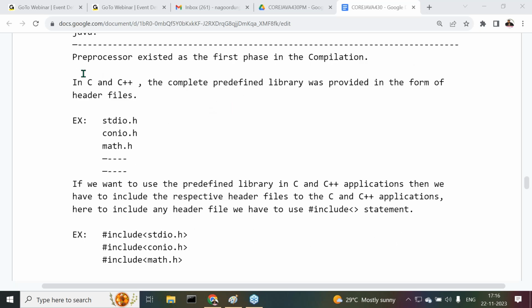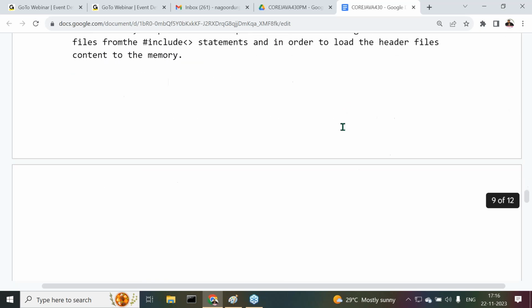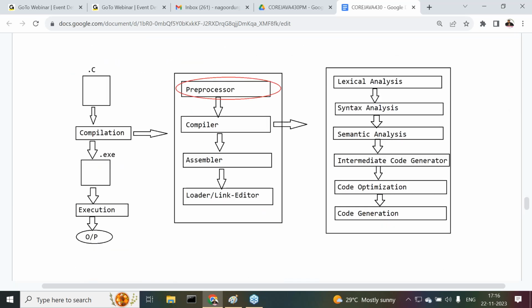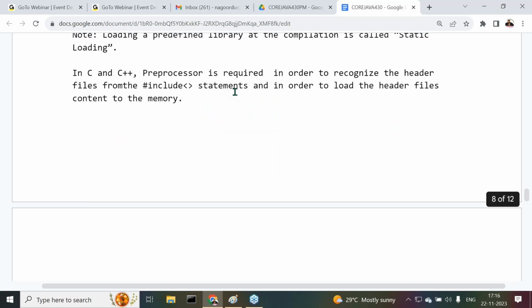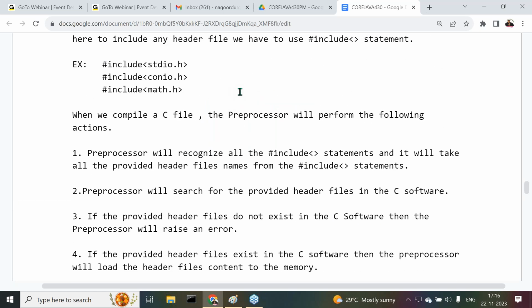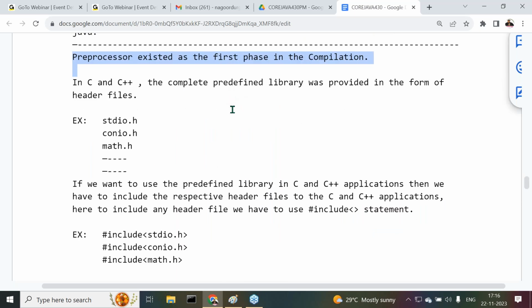First of all, I gave information to you. What is the location of the preprocessor? What is the location of the preprocessor from this diagram? The preprocessor is available in the compilation process. In this compilation process, the very first phase is the preprocessor only. Okay, fine. Then what is the need of this preprocessor?